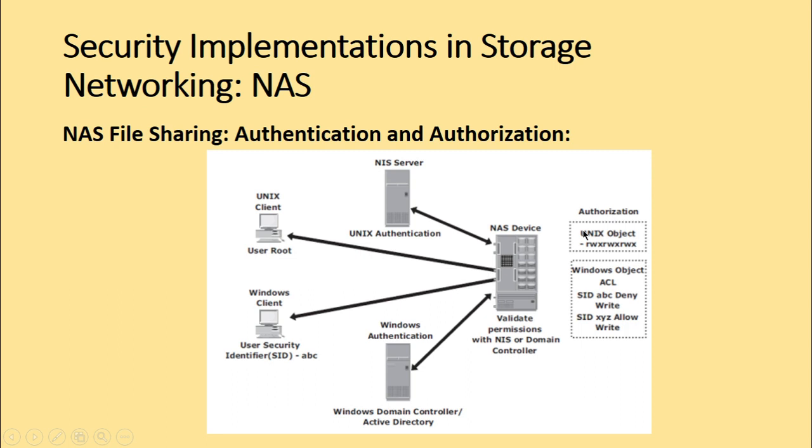Okay, so Windows uses the permissions for the Unix object. As you can see here, it stands for RWX, RWX, RWX. That means the file can be read, written, and executed by the owner, read, written, executed by the groups, and read, written, executed by all others. So in the Windows object access control list, we have SID ABC: deny write. If the SID is XYZ, we specify write, that is, allow the write. So that is how we can have authentication and authorization in case of network attached storage for the Windows and the Unix environment.